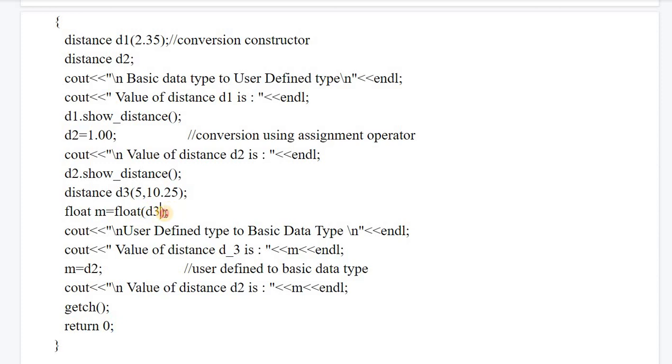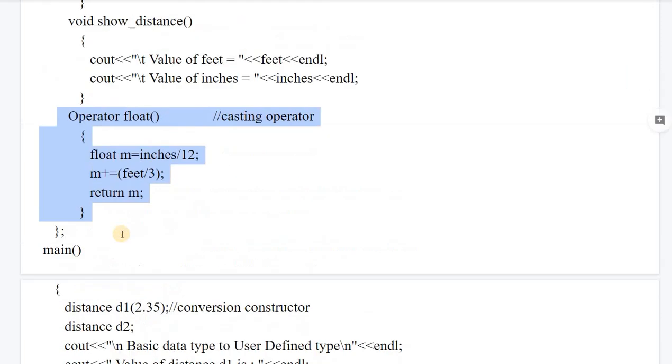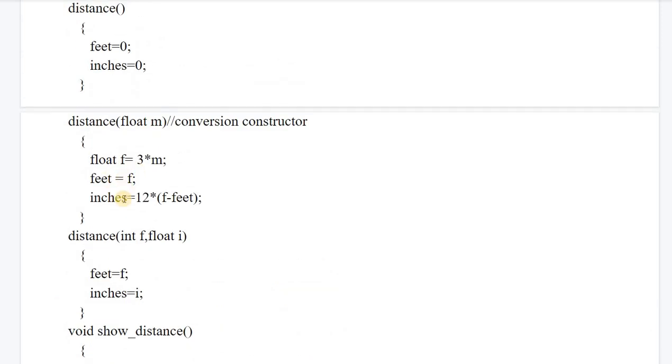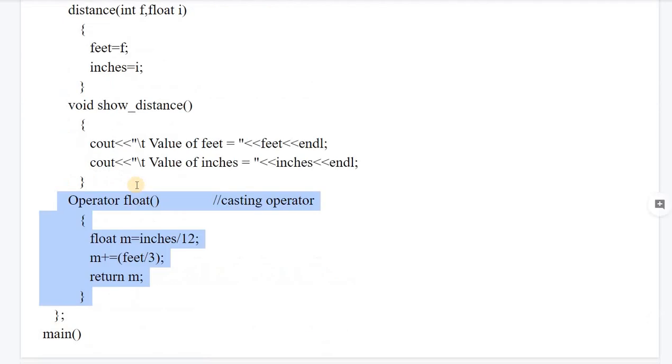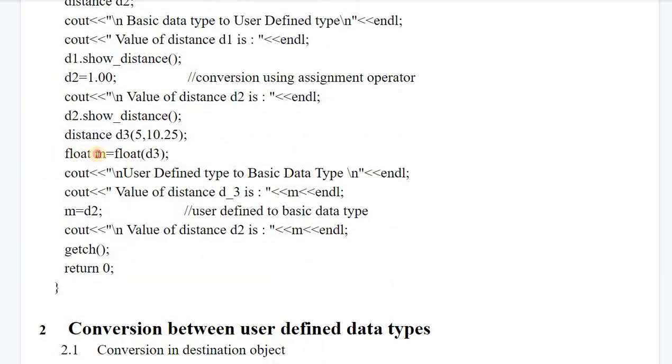So this particular statement will call which function? This function, the casting operator. In the conversion constructor we had a float value, and with this float value we were extracting feet and inches. In this operator we have one object, or you can say the data members feet and inches, and we have to convert them into a float value. The same thing is happening here. d3 has feet and inches, we are converting those values into float, and we get only one value. So this particular statement is calling the casting operator function.